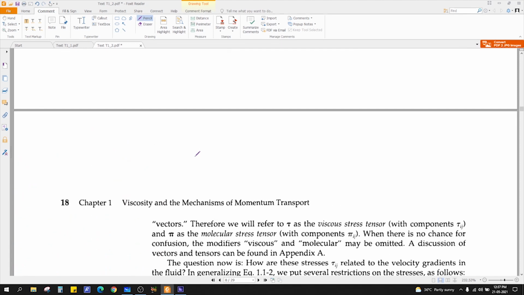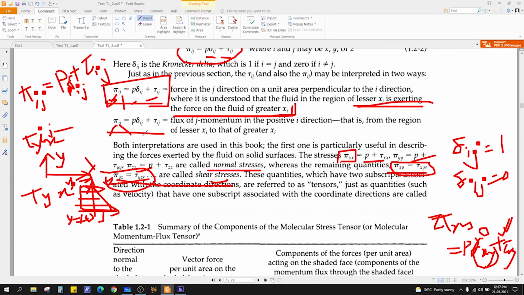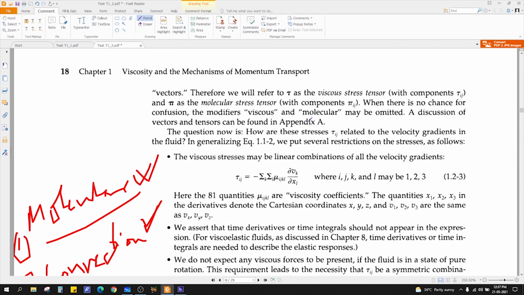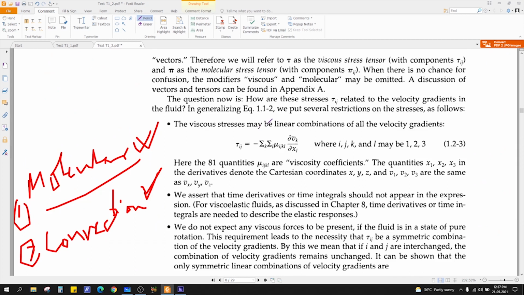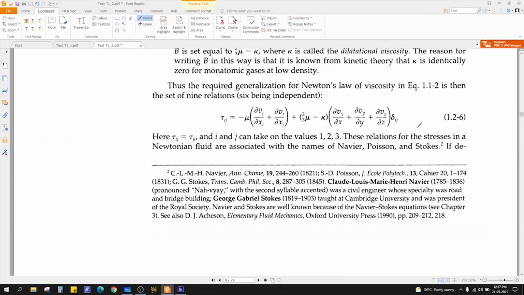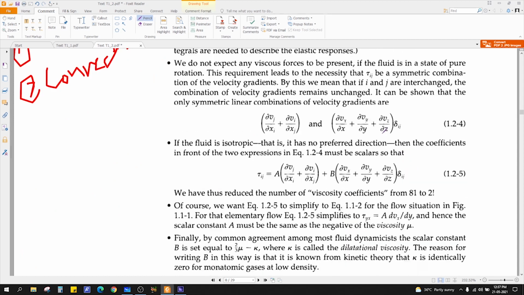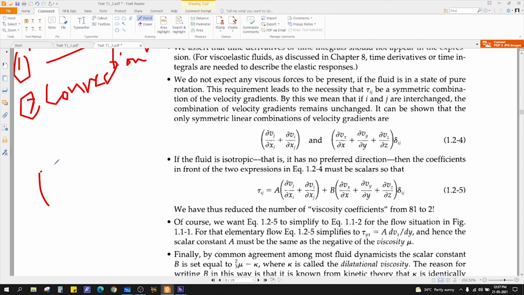Now we have defined what molecular stress is. Now let's move into more generalization. We want to express tau ij in all possible directions. In 3D, the molecular stress tensor pi will have three components, right?